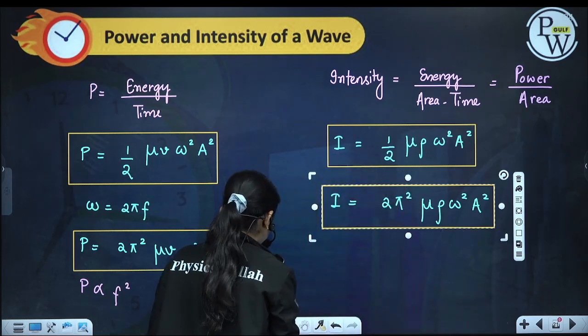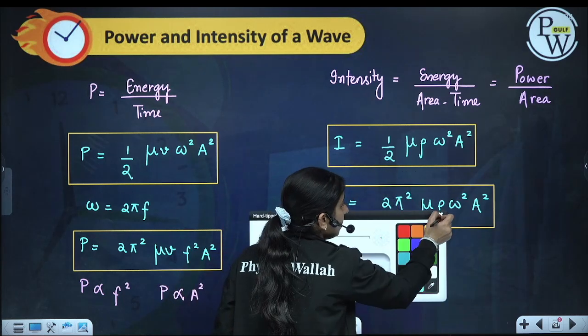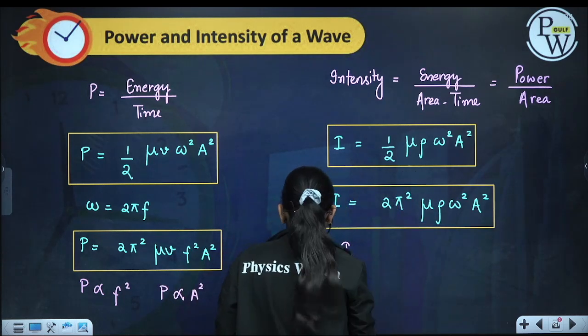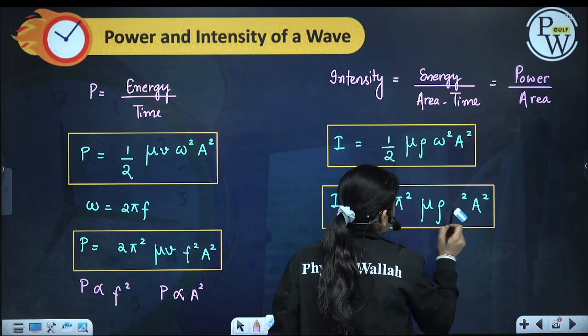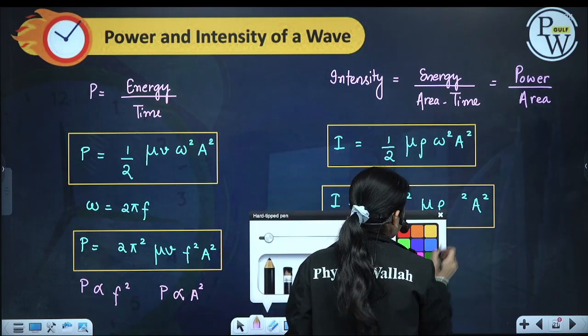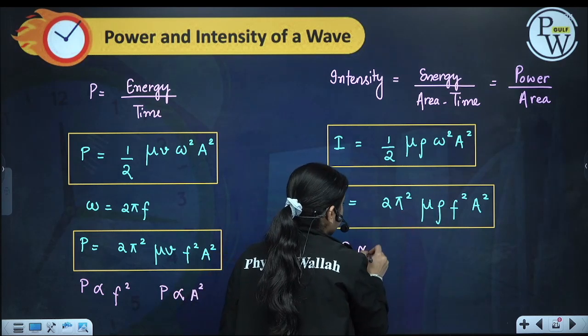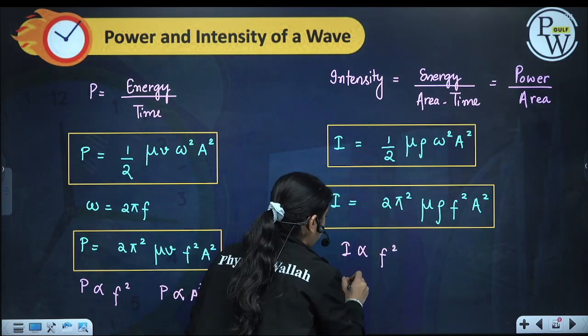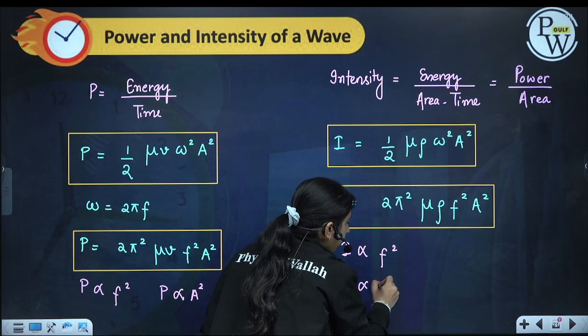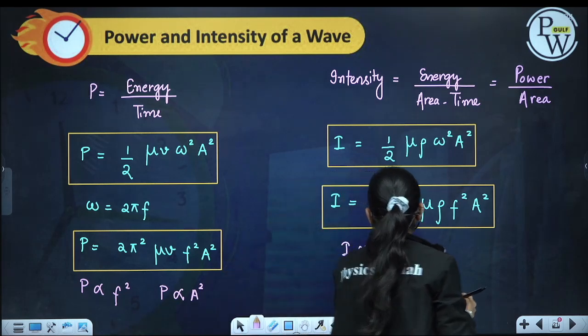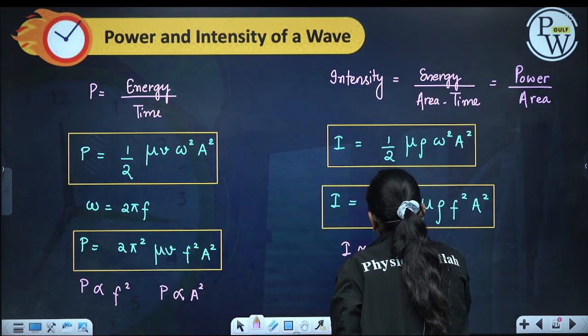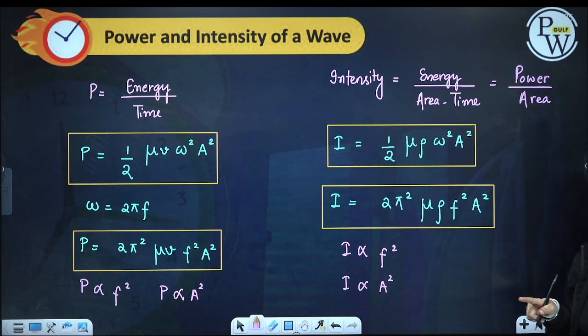We can clearly see that intensity is directly proportional to the square of frequency, and directly proportional to the square of amplitude as well. So intensity is directly proportional to f square and a square.